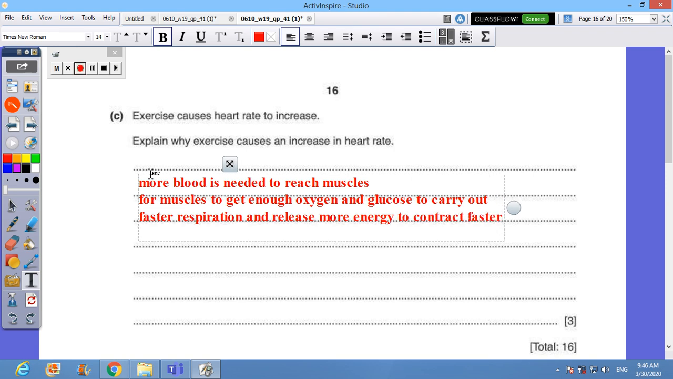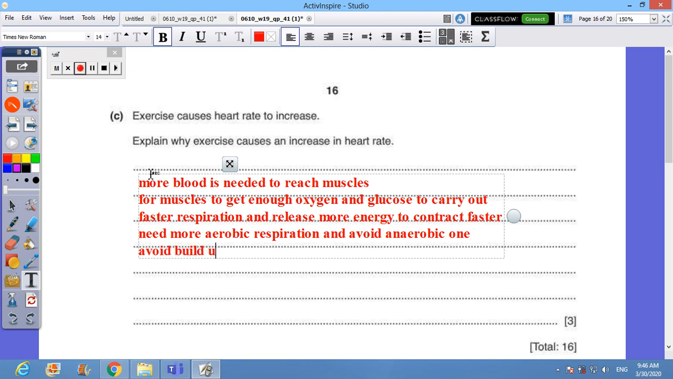Very good. Okay. You need more aerobic respiration and avoid anaerobic one. Need to avoid buildup of lactic acid in the muscles. Correct. End of the question. Move to the next swiftly.